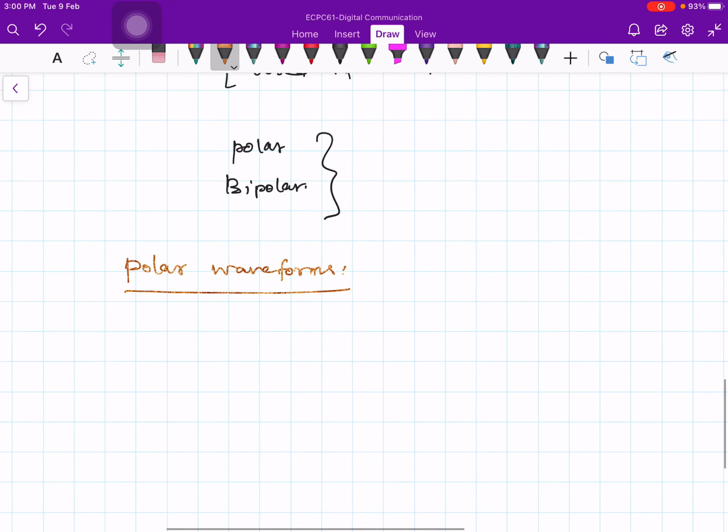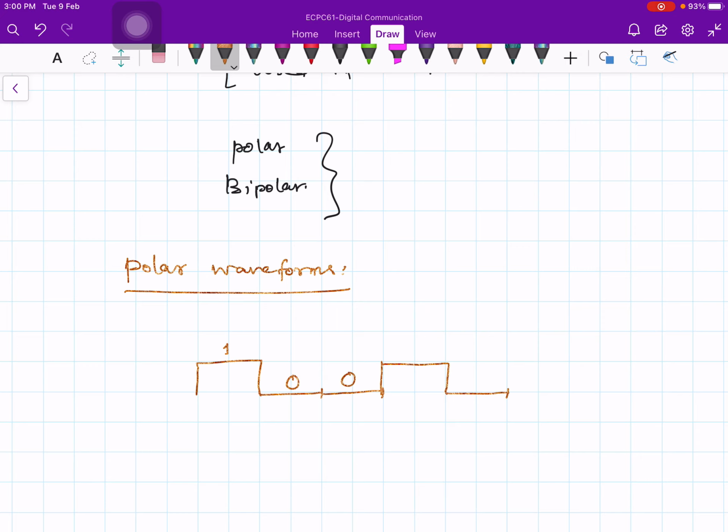Okay, so let me take a typical sequence. Let's say 1, maybe 1, let me represent it like this, then 2 zeros: this is 1, 0, another 0, and then again 1 like this, and then 0, 1.